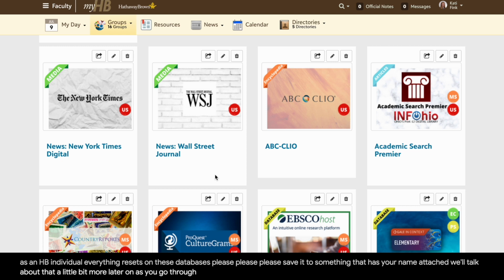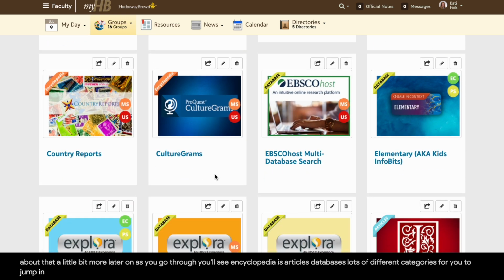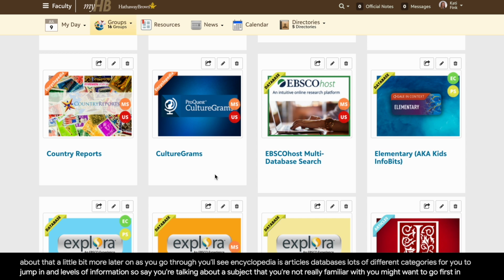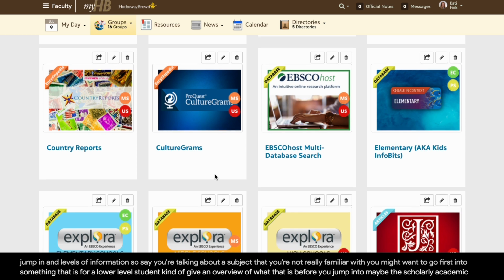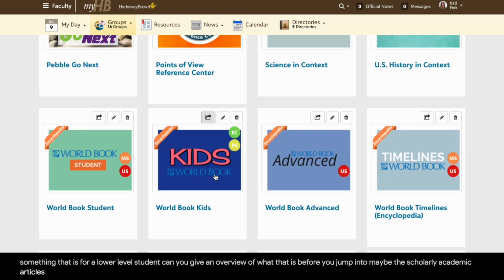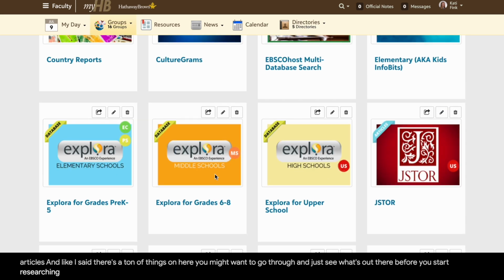As you go through, you'll see encyclopedias, articles, databases, lots of different categories for you to jump in and different levels of information. So say you're talking about a subject that you're not really familiar with. You might want to go first into something that is for a lower level student. Kind of get an overview of what that is before you jump into maybe the scholarly academic articles. And like I said, there's a ton of things on here. You might want to go through and just see what's out there before you start researching.